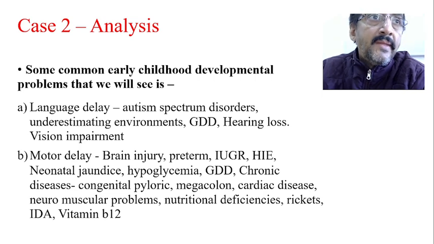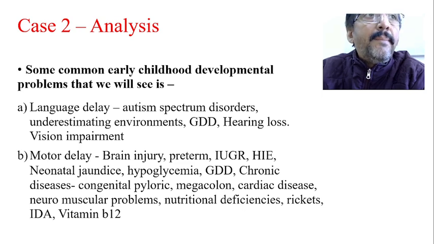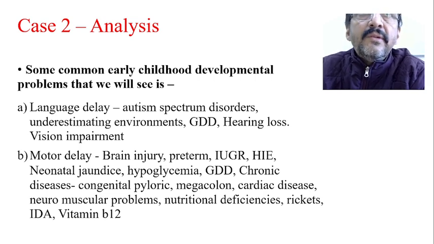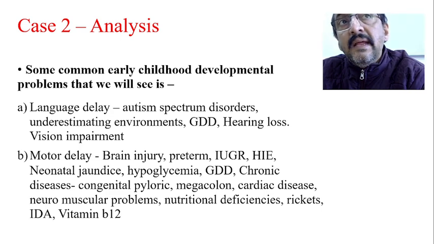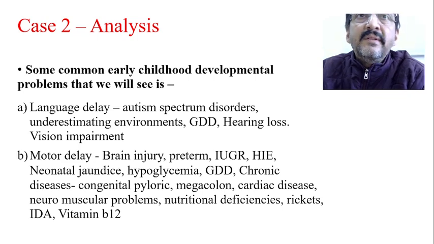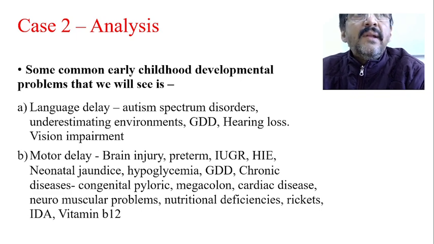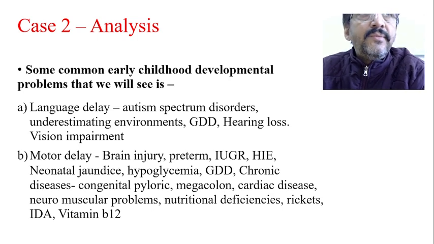As far as language delay is concerned, usually by 7 or 8 months the baby starts saying ma, pa, then bisyllables by 9 to 10 months, amma, appa. But you can pick up this delay at the earliest, because babbling will start by 4 or 5 months itself. The babbling will clearly start. If language delay is there, most of the time it may be because of hearing problems, or communication problems, or vision problems.